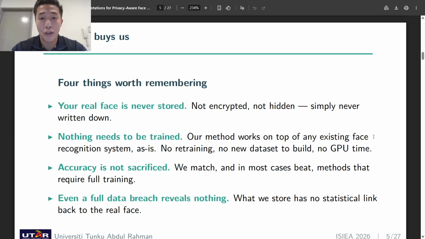Now, there are four things worth remembering about what this buys us. The first thing: your real face is never stored. It's not encrypted, it's not hidden, it's simply never written down. Number two, the one I would emphasize: nothing has to be trained. This sits on top of a face recognition system that already exists exactly as it is. No retraining needed, no new dataset needed, and no weeks of computing time. Number three, we do not pay for it in accuracy. We mostly beat the methods that do require all the training. And lastly, even if somebody steals the whole database, there's no trace of the real face in it. So there's no problem at all.